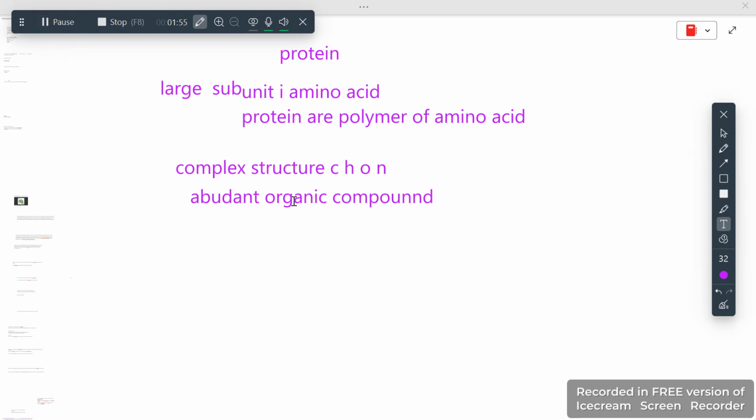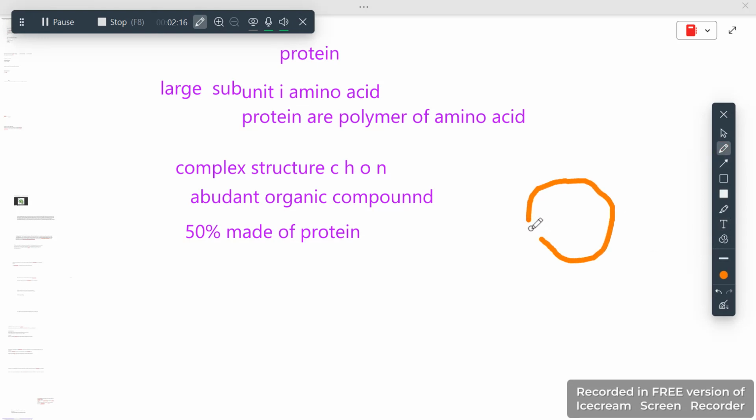And you know what, if we just take a cell, 50% of the dry weight of the cell is made up of protein. How? Let me just write it, it's a very good concept.